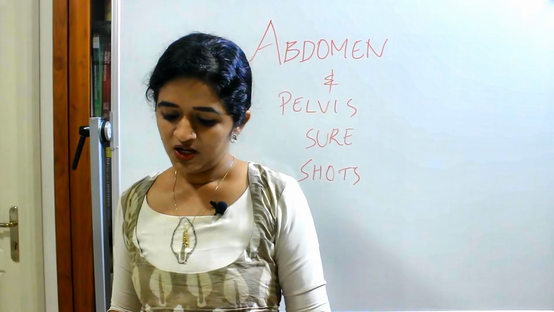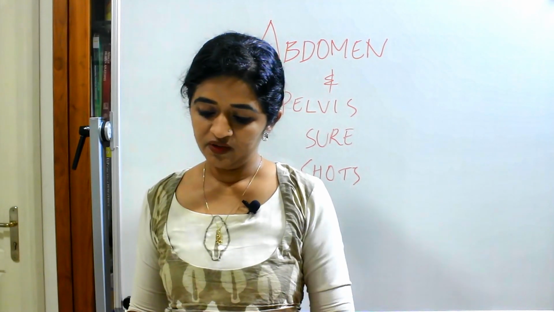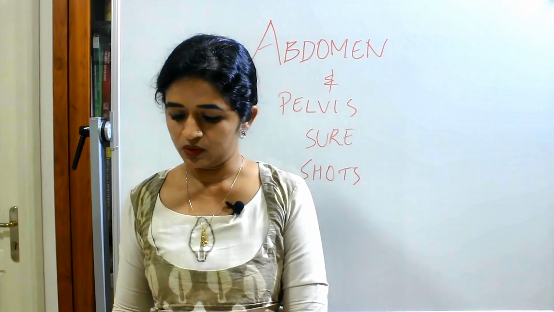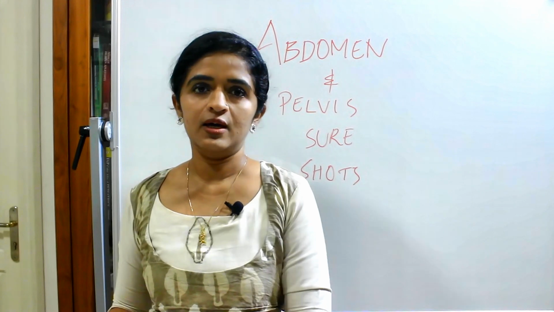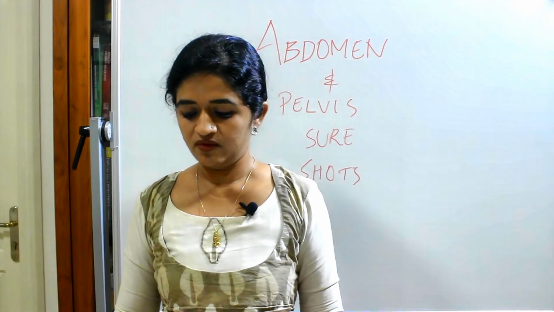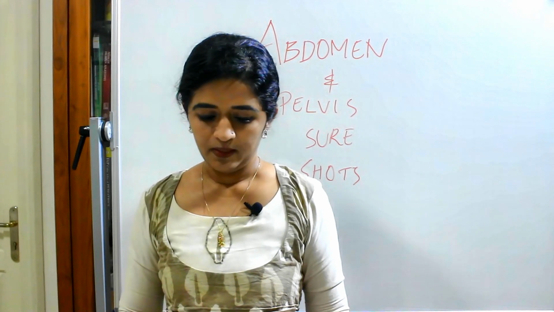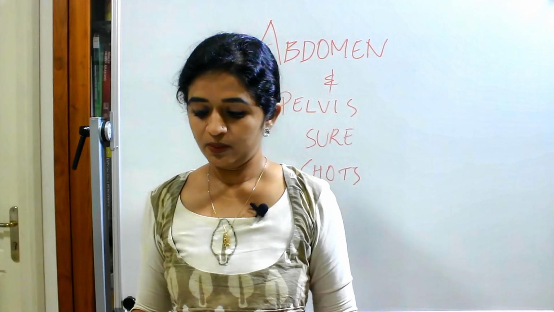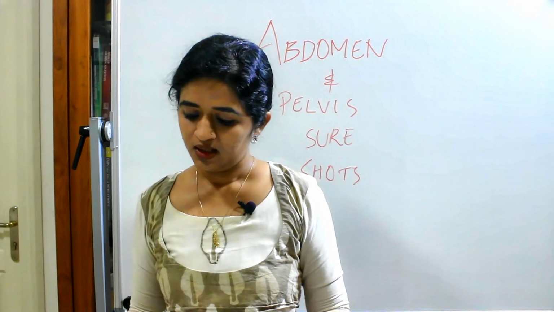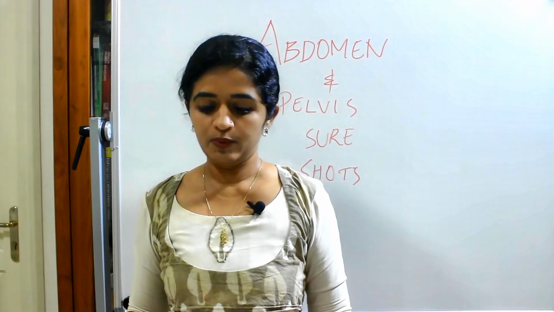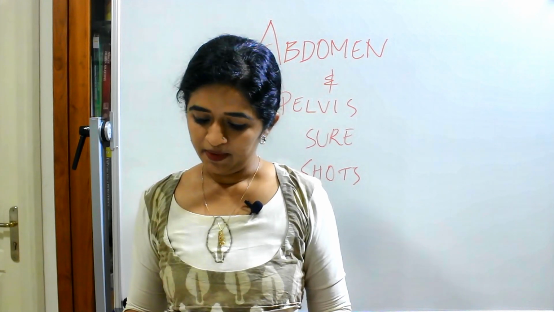Coming to the large intestine, the difference between small intestine and large intestine, where a tabular column is given, please go through that. Then types of cecum, it is very important. Then the interior of the cecum, the ileocecal orifice, is again very important. Then coming to the vermiform appendix, you should be knowing the different positions of the vermiform appendix. Then appendicitis and McBurney's point, that also you have to keep in mind.